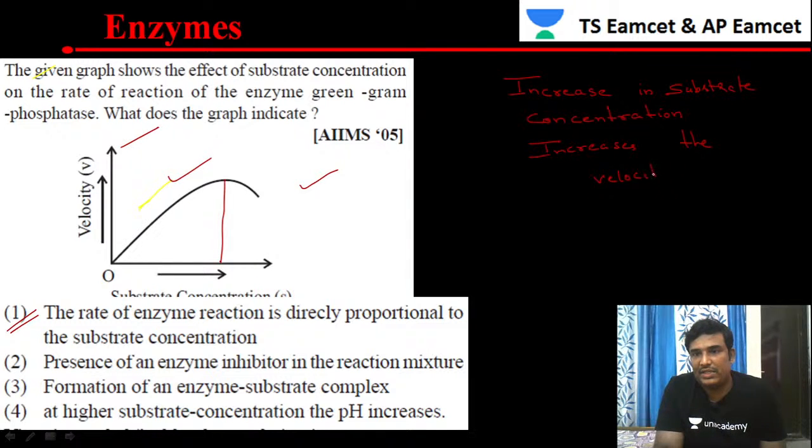You can see this increases the velocity. So the enzymatic reaction is directly proportional to the substrate concentration. With more substrate concentration, more enzymatic reaction takes place. That is the reason. So option 1 will be the right answer in this case.